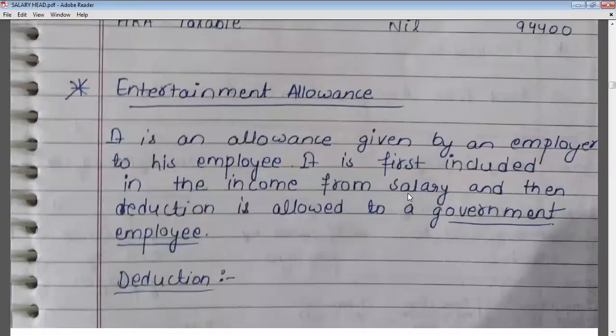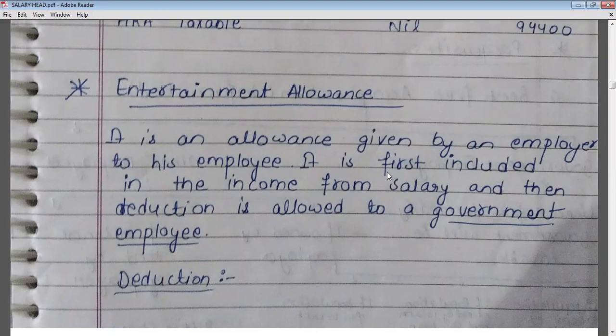Okay. So entertainment allowance is an allowance given by the employer to his employee. It is first included in the income from salary, and then deduction is allowed to government employees. One thing you have to remember is that deduction of entertainment allowance is always provided only to government employees. No deduction will be allowed to private employees.